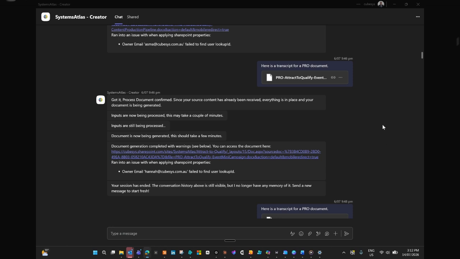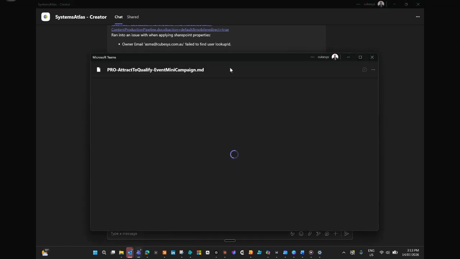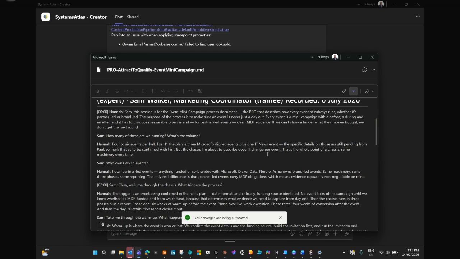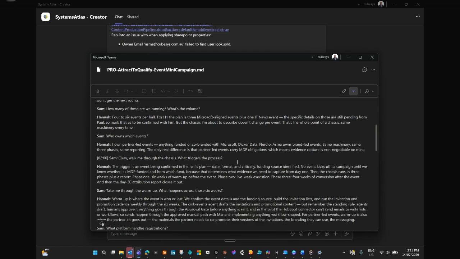So what we have here is an agent that helps build standard operating procedure documentation, work instructions, process documents, etc. And we do that by having a Teams meeting and recording that instruction. So I've explained how something works inside your organization, and the Teams meeting transcript is recorded and passed to this agent. So let's have a look at one of these transcripts from a recent training session in our marketing team.